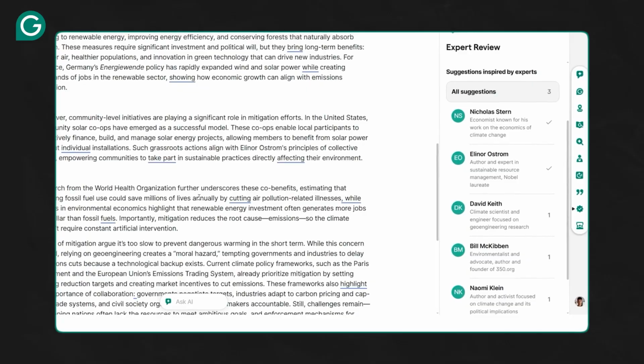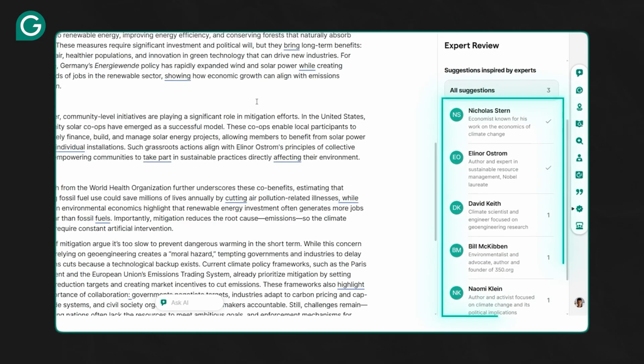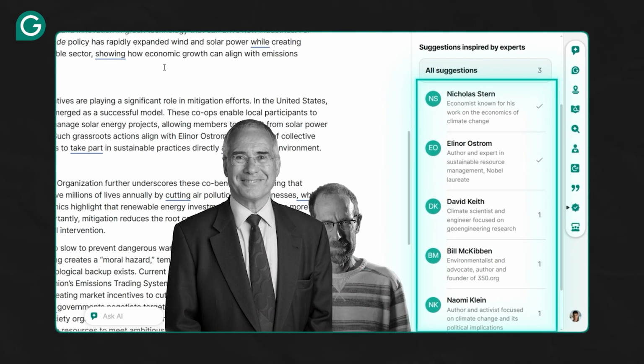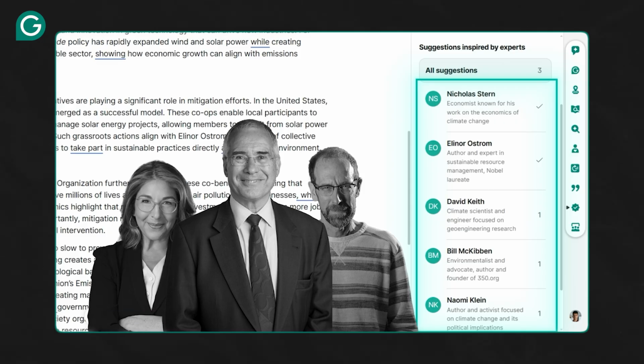And thanks to Expert Review, we also have suggestions inspired by economist Nicholas Stern, climate scientist David Keith, and activist Naomi Klein. What's great about Expert Review is the level of depth and nuance with these suggestions. It's not simply telling us to add more detail or to clarify arguments, but it's suggesting highly specific and specialized ways to do so. And at the same time, we learn about experts in the field.